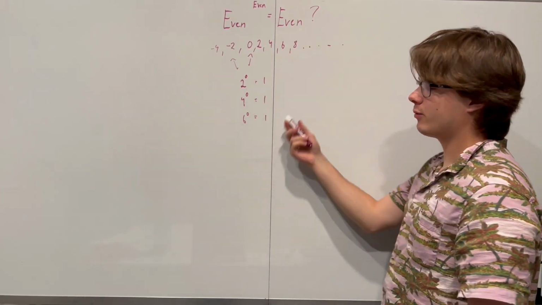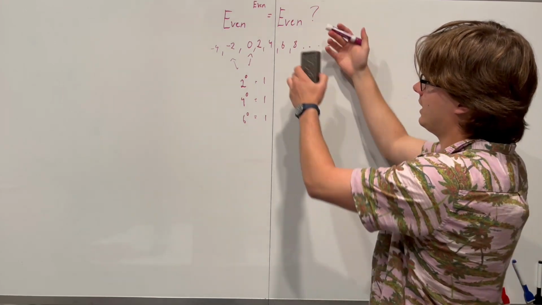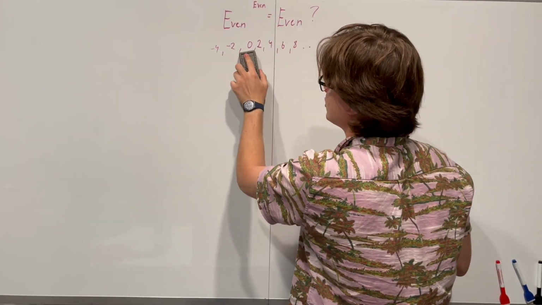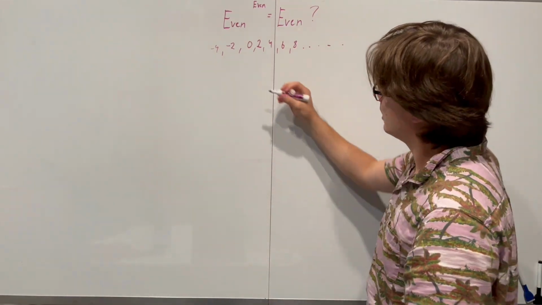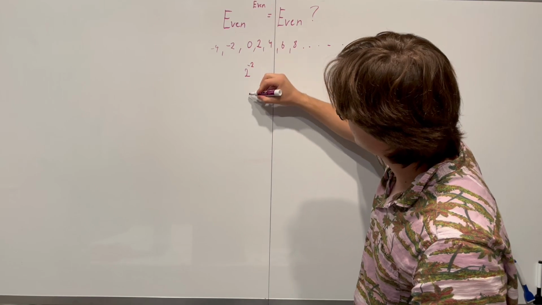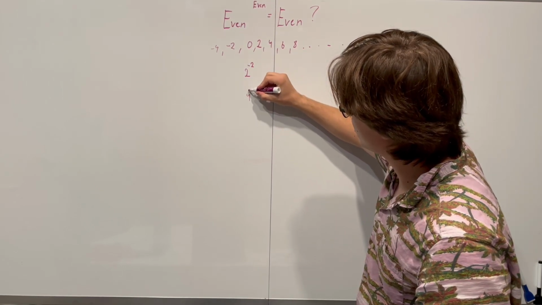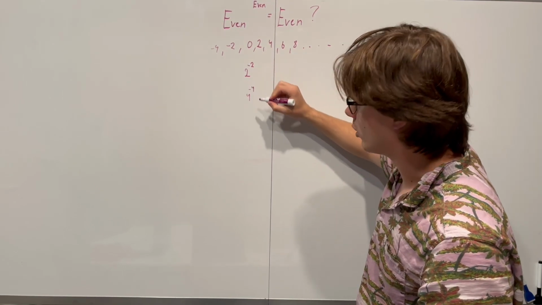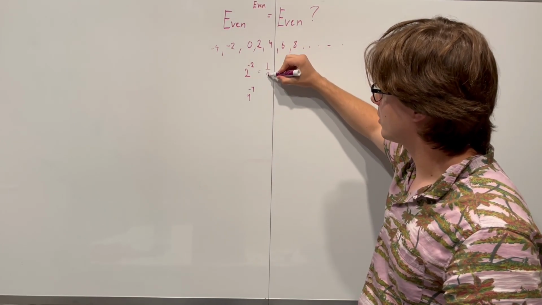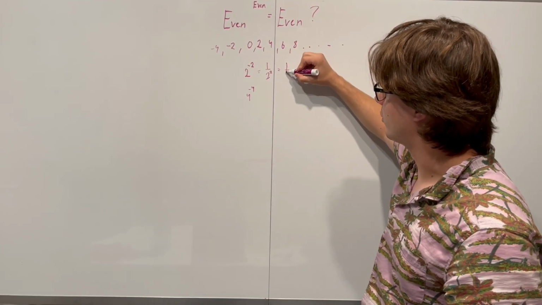Okay, this is already more than enough proof to start writing the proof for why this is false, but let's just be a little more thorough. Let's try the negative numbers too, right? Let's try 2 to the power of -2 and 4 to the power of -4 maybe. What is this going to be equal to? Well, this is just going to be equal to 1 over 2 squared, or 1 over 4.